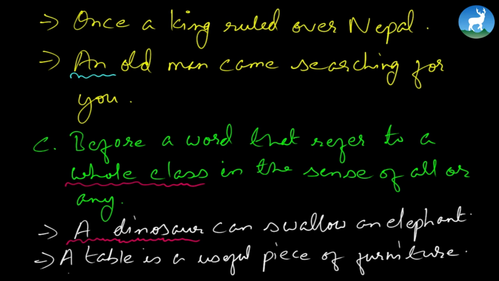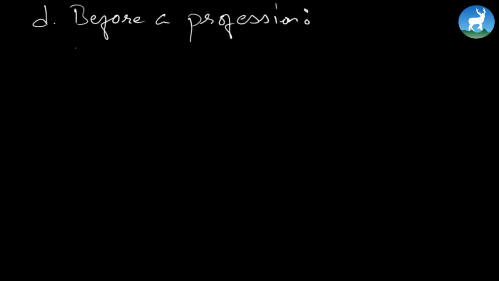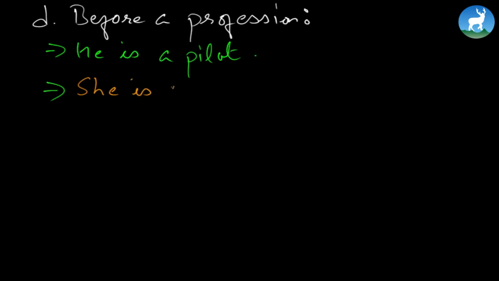A table here, on the other hand, means any table; it represents in a way all the tables. Okay, and of course, next would be number D, before a profession. For instance, he is a pilot, or she's a doctor, or she is a teacher, let's say.